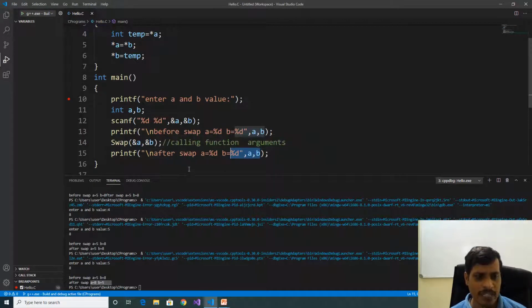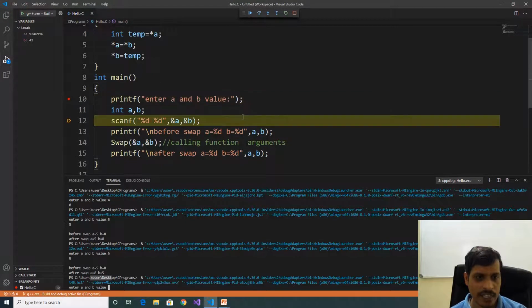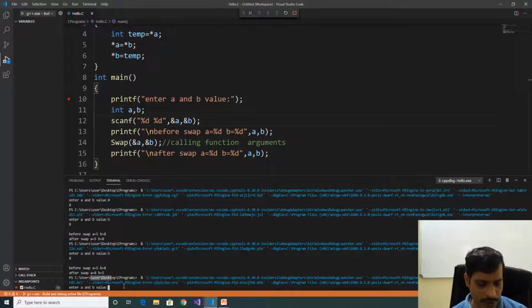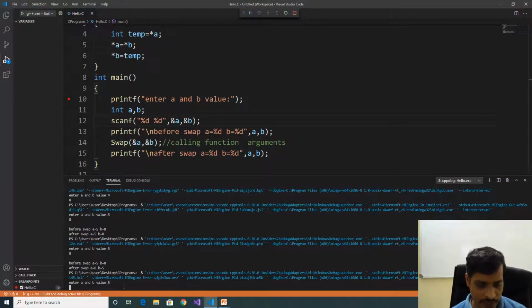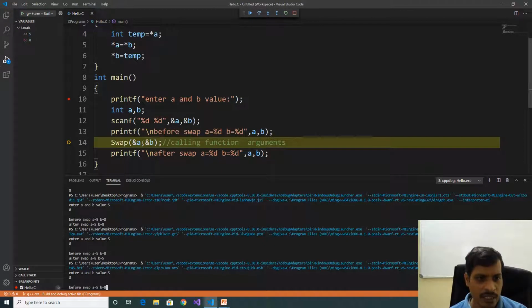How is it working? We'll debug this program. Here we have a breakpoint. Go to Run, click on Start Debugging. F11. Read input values: 5, enter, 8. Here before swap A is equal to 5, B is equal to 8. F11. Here we are not passing values. We are passing the address of A and the address of B.